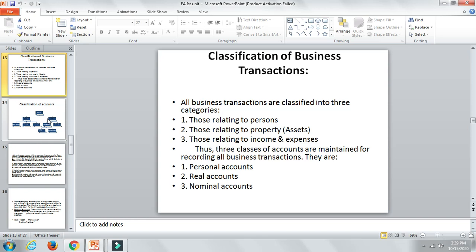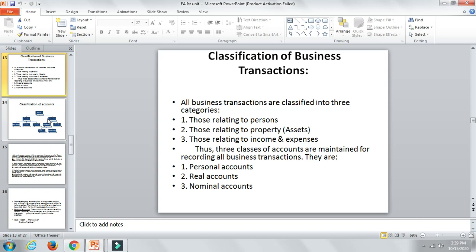So business transactions relating to purchasing or selling any asset, if you're purchasing any machinery or car or something like that, that is a property transaction, right? That is known as an asset. Those business transactions will be covered under property or assets as such.